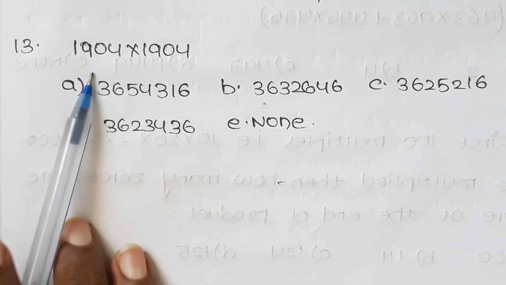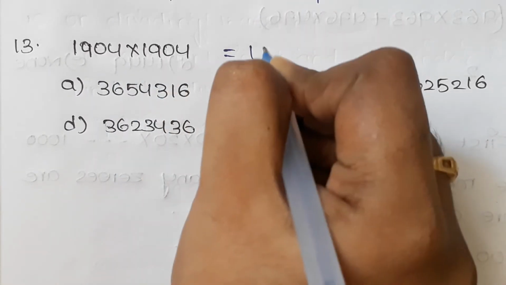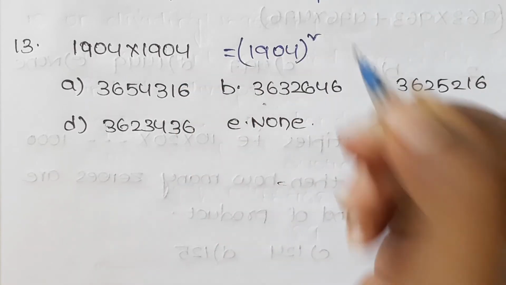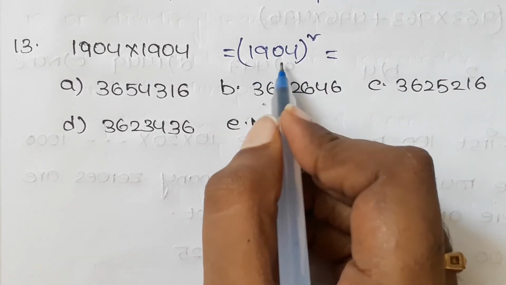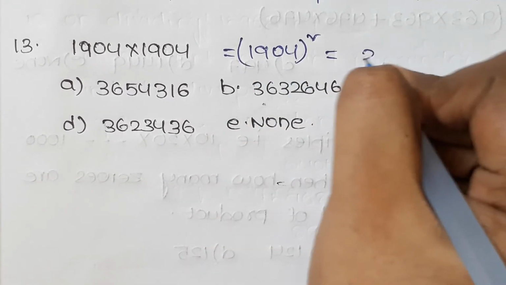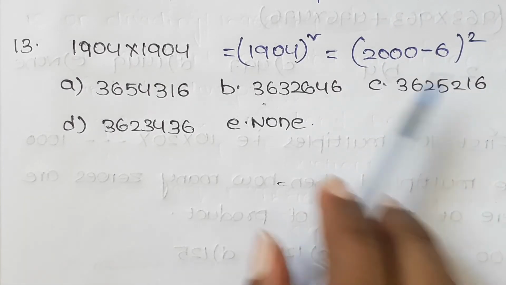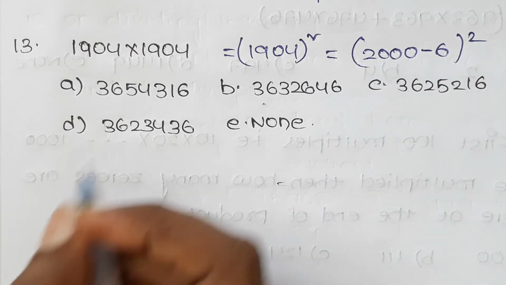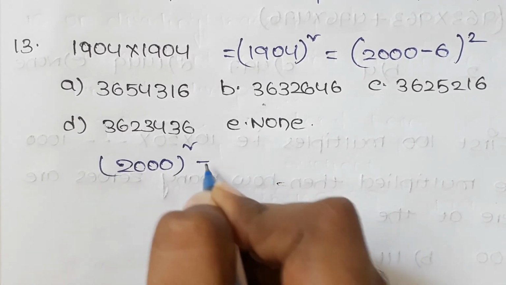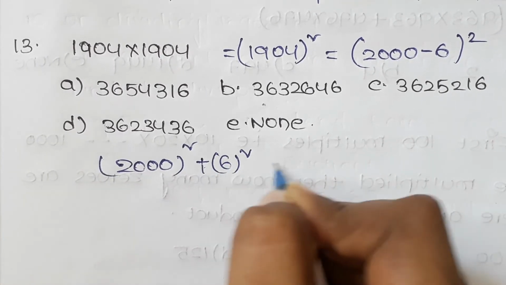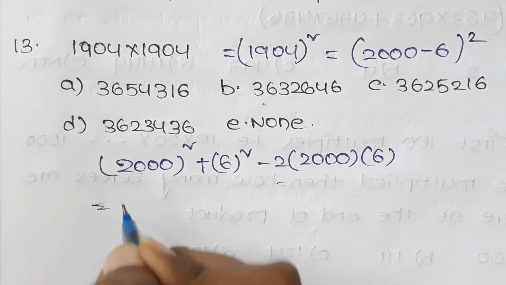Here the next question, that is 1904 into 1904. It can be written as 1904 whole square. For easy process, we can write this 1904 as 2000 minus 6 whole square. Now it is in the form of a minus b whole square. Now the formula for a minus b whole square is a square plus b square minus 2ab. From this formula we can do this problem, that is